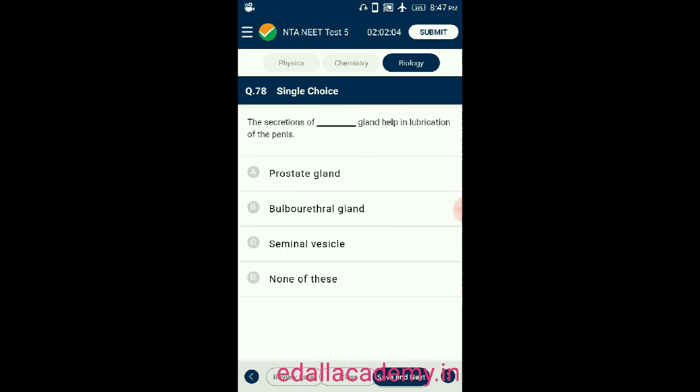Question number 78. The secretion of dash gland helps in lubrication of penis. Option A, prostate gland, option B, bulbourethral gland, option C, seminal vesicle, option D, none of these. Here the correct answer is bulbourethral gland. The secretion of bulbourethral gland helps in lubrication of penis. So the correct option is B.